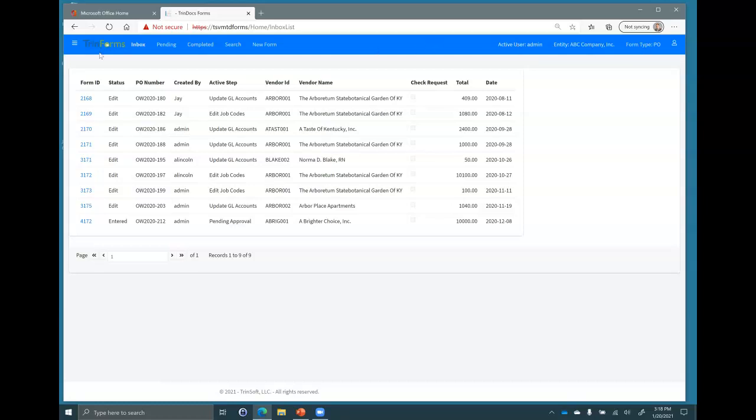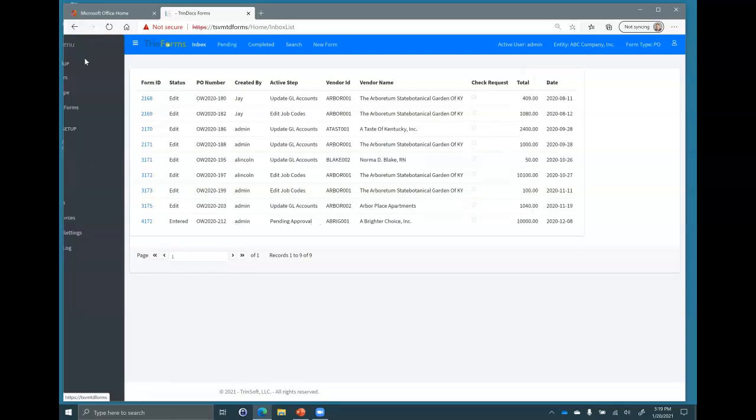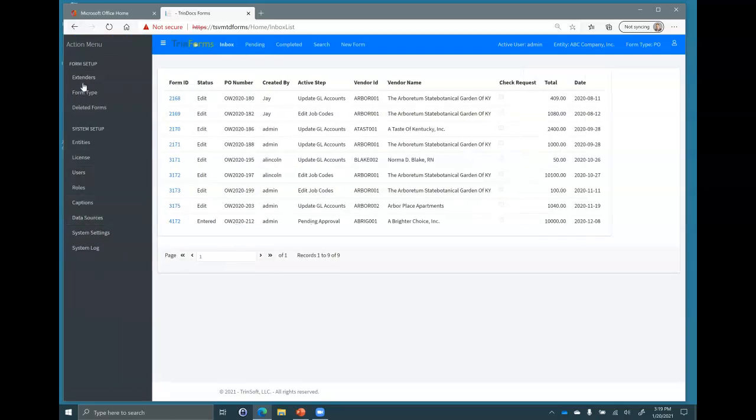And the ribbon at the top is telling me which one I'm logged into, okay? On the left, we have this little, I think some people refer to that as a hamburger, a little menu icon up there. If you click on that, because I'm an administrator, I can see all of the setup areas of TrinForms, and they are extensive.